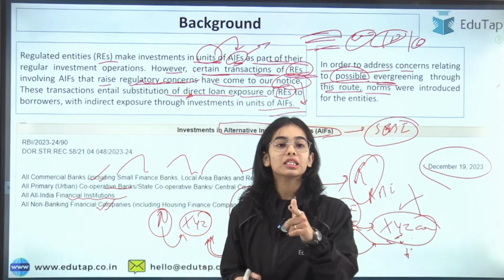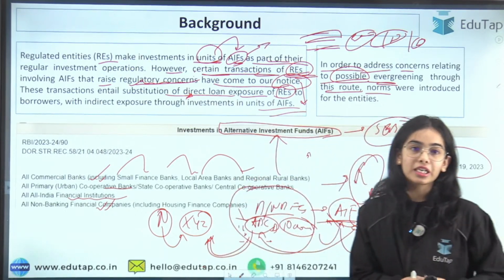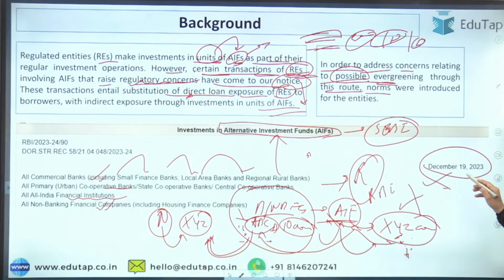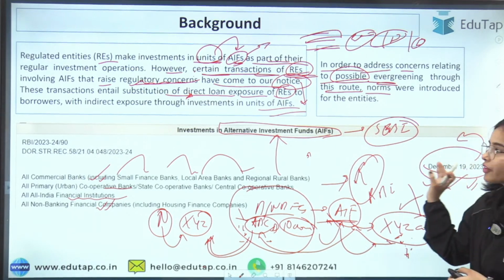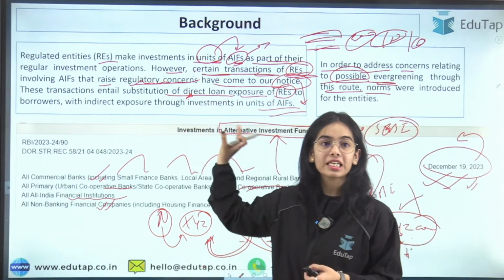So they have chosen the indirect route. The Reserve Bank of India brought a notification on December 19, 2023, where norms were introduced for investing in the AIF.